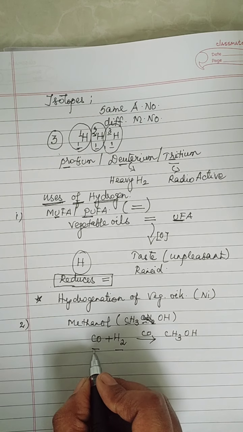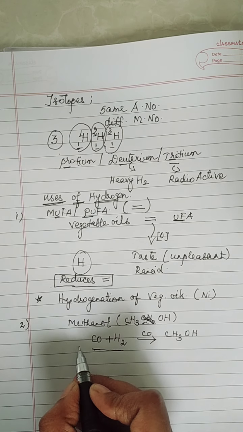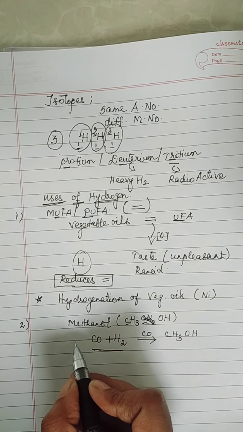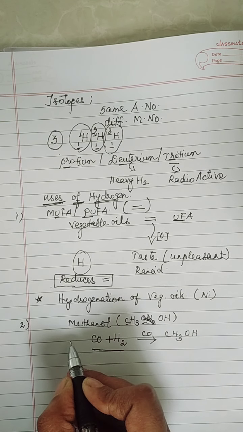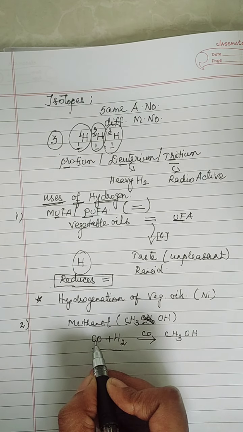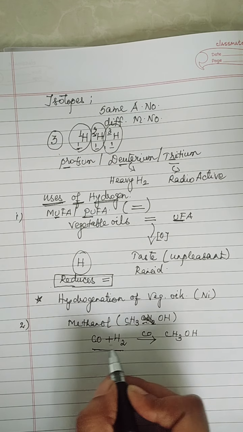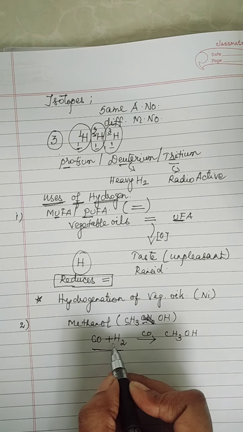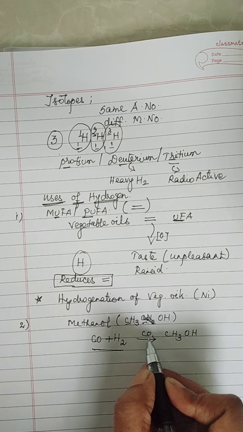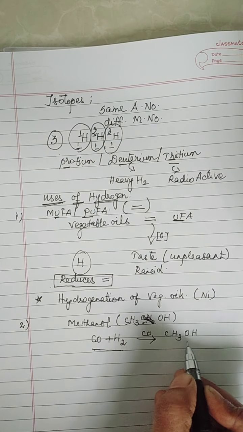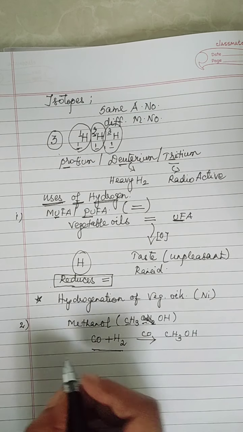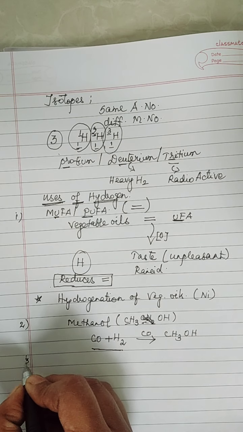Yes, you remember this? Now the same products, carbon monoxide and hydrogen, in the presence of cobalt as a catalyst result in the production of methanol. Okay, this is the second use of hydrogen.